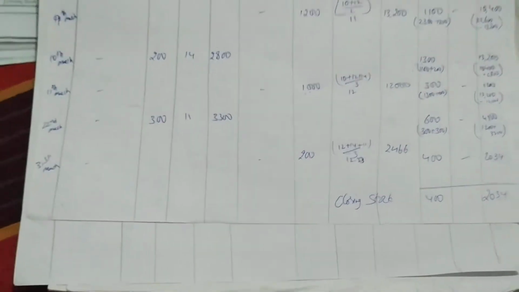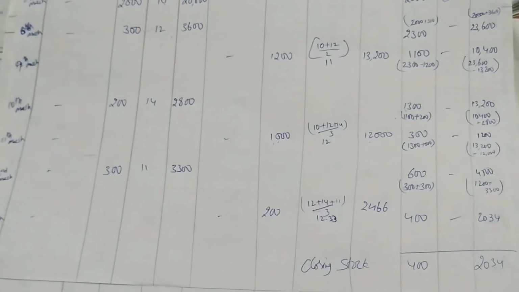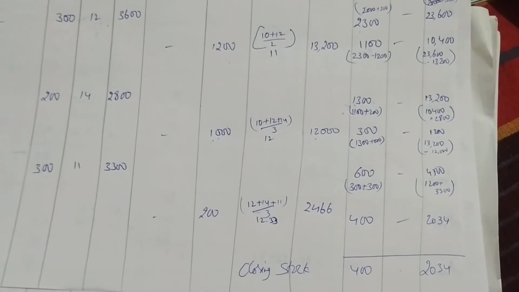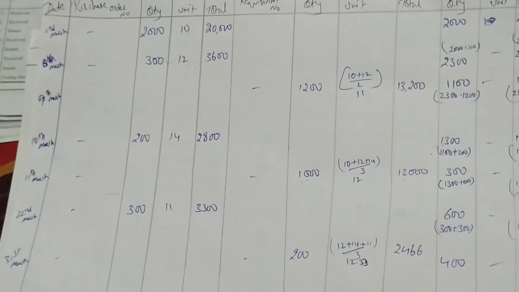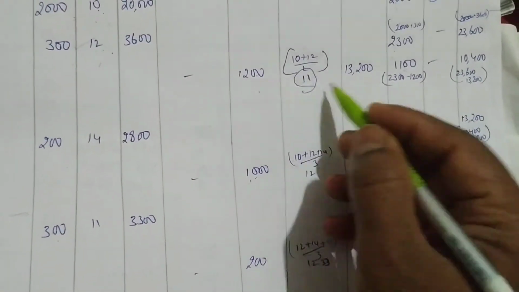Okay. So this is the simple average method. It's very easy. I want you to watch this video again and again so that it will be easy to solve simple average method problems. It is asked for only 4 marks. Okay, easy, right? Only the issue prices you have to take care of. The rest is easy.